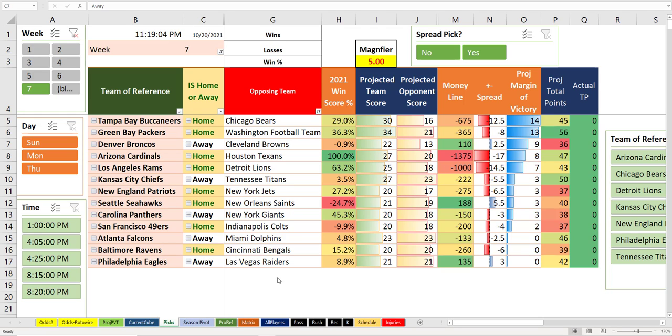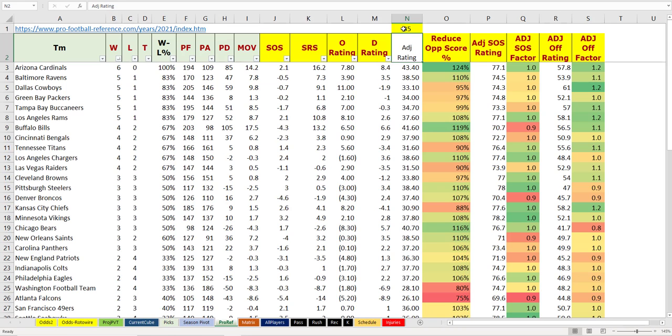So anyway, let's talk about Week 7 today. I did a little bit more work on the file because I can't put out something that I don't spend time on and accurately review. I understand a lot of you depend on this, so I did more work on it, and I ended up coming up with some different numbers after I ran the injury report.